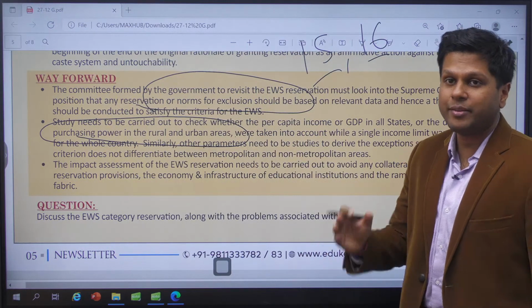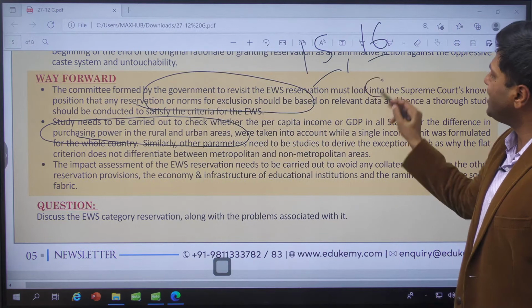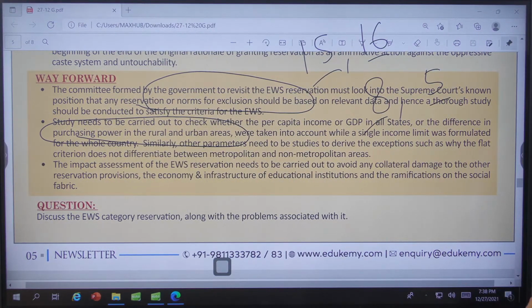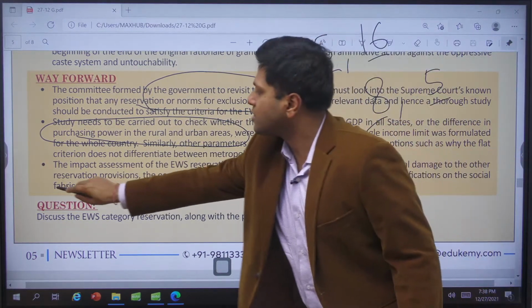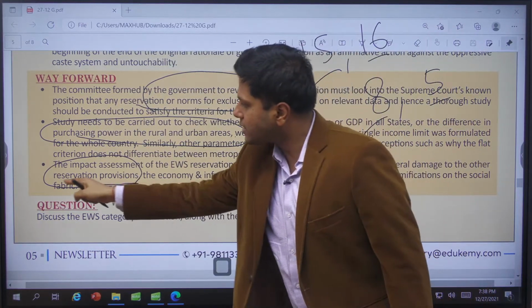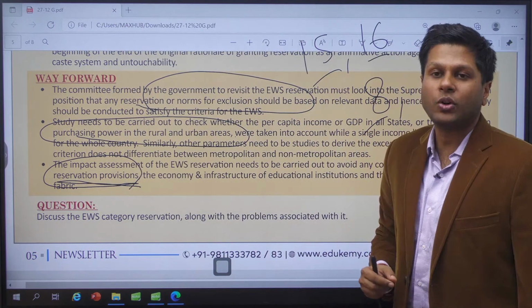We have to have a survey behind this. The government should be able to respond to that particular value, whether it is 8 lakh or 5 lakh rupees, right? Along with that, to avoid any collateral damage to other reservation provisions, it should not have some impact on the already availing reservation groups or categories.